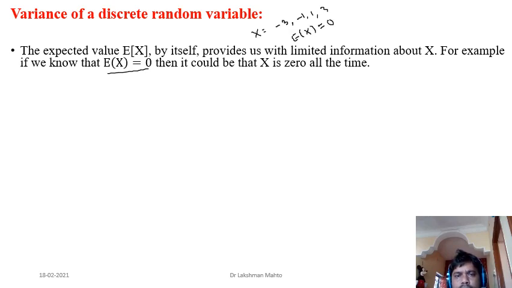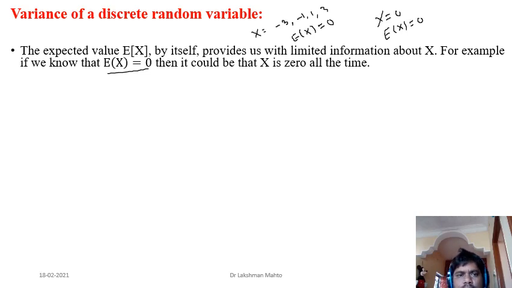But then what is happening? There would be a problem. There may be another kind of random variable that would also have expectation 0. So it is not giving complete information. Like there is a random variable which is taking only one value, 0. For that case also we are getting expectation 0. So if you know only the expectation of a random variable, you can't get complete information about that random variable.